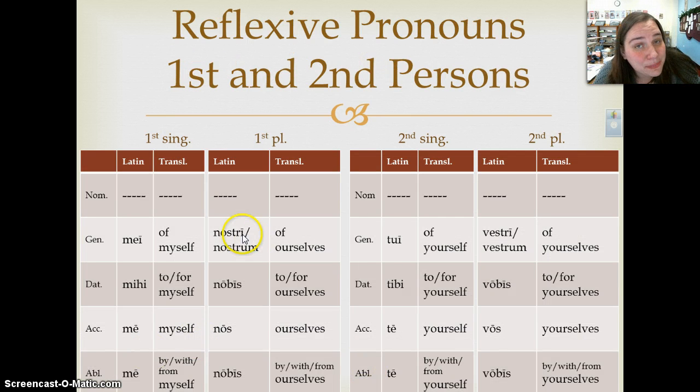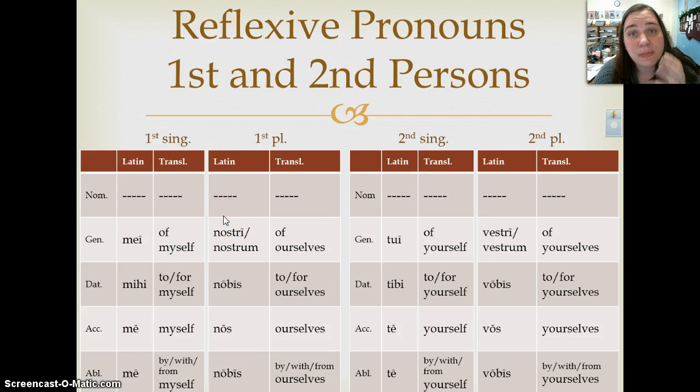Okay, so as promised, the first person singular reflexive pronoun, the first person plural reflexive pronoun, the second person singular reflexive pronoun, and the second person plural reflexive pronoun are identical to the personal pronouns, except they do not have a nominative form.